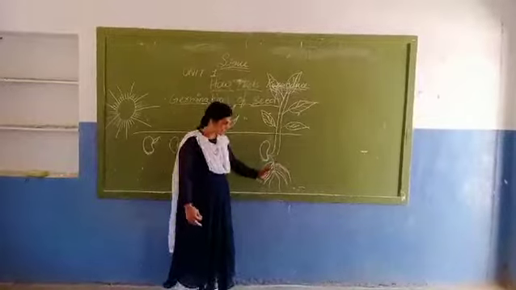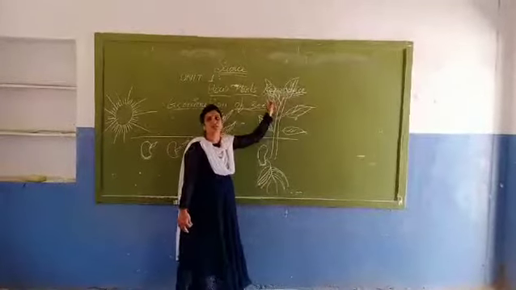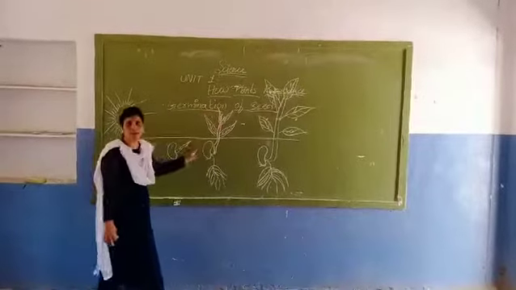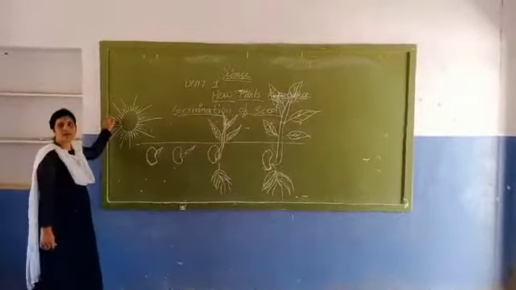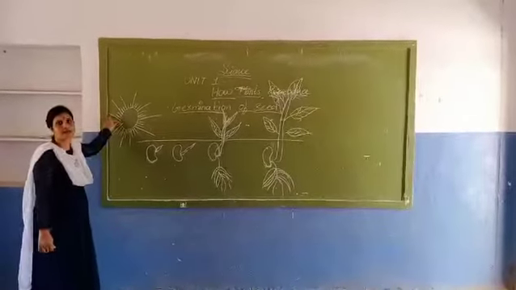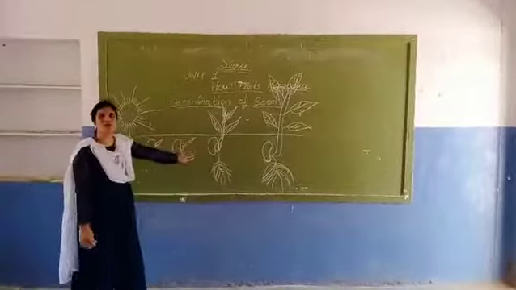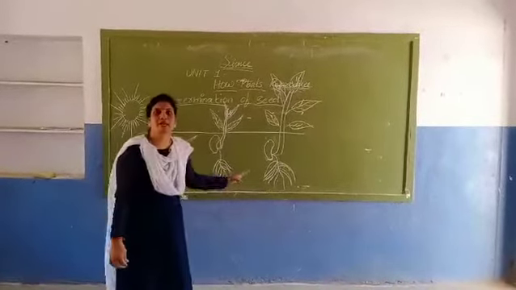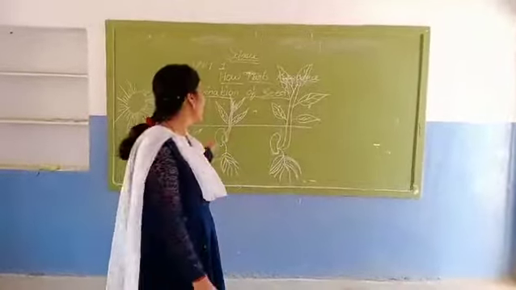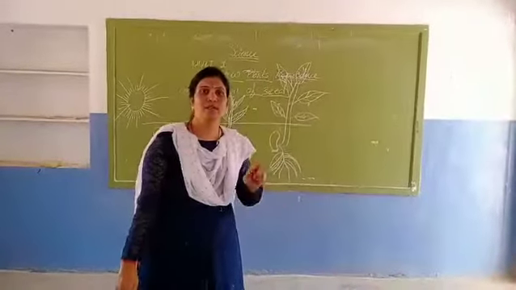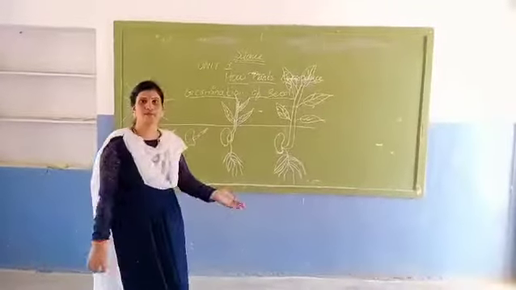Strong roots. After that a big baby plant has grown with the help of water, air, warmth, and the main important thing, sunlight. Without sunlight, the plants will not grow. Water and sunlight must be there to grow the plant. Okay? Everyone understood? If you have any doubts, you can ask me.